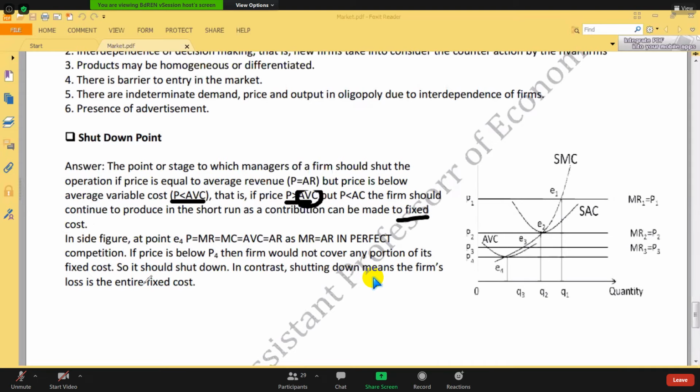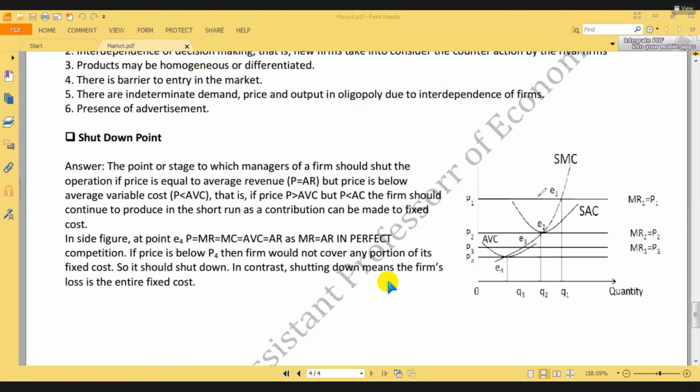Yes. So, look, if this question comes, actually you don't need to draw all the points, E1 and E2. You can start from here also, from point E3. Because for the shutdown point, our main focus is the farm in a loss situation.